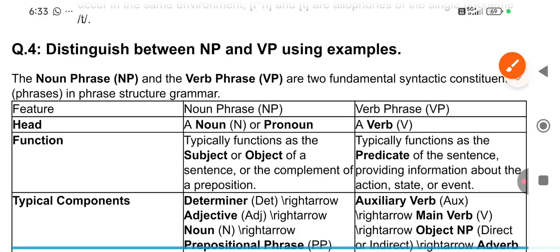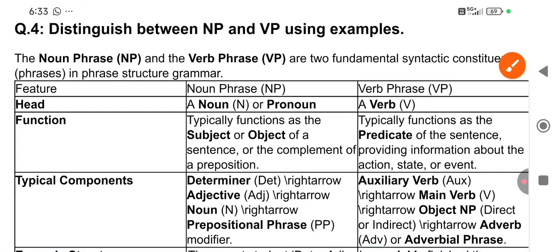So I will discuss it more later on. Now I'm winding up because I have to close this video, and then I'll be continuing with distinguishing between NP and VP using examples, very important. So the same I'm going to continue later on. Thank you so much.